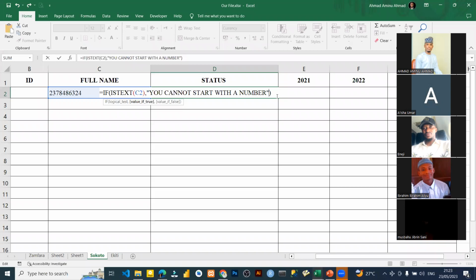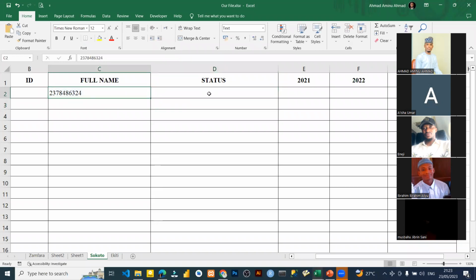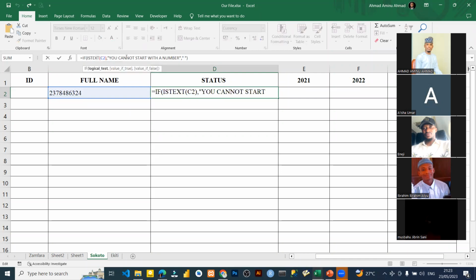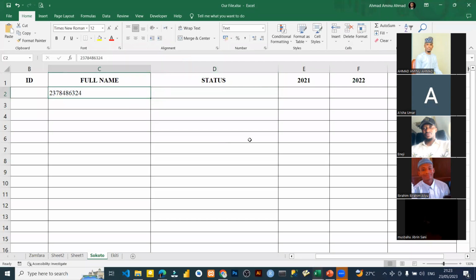So if this condition that we give is true, we want to see this. But if this condition is false, we want to see the message. You cannot start with a number. Okay, I did it correct.